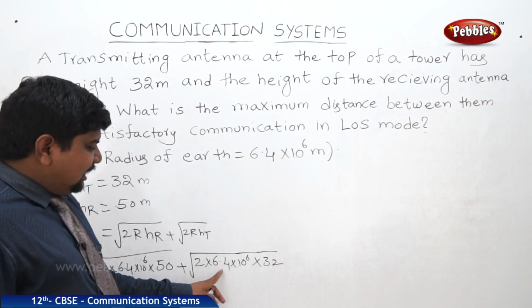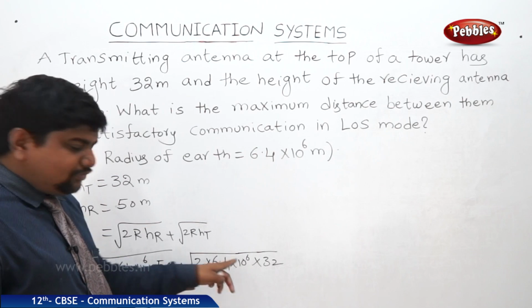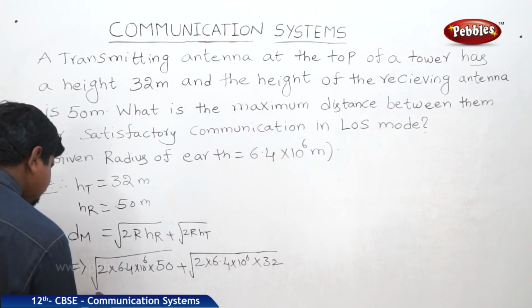So we can write this as 64 into 10 to the power of 5. So we can write like this.